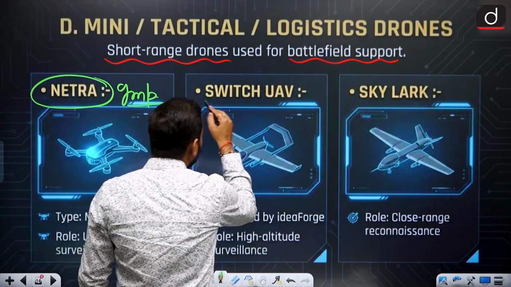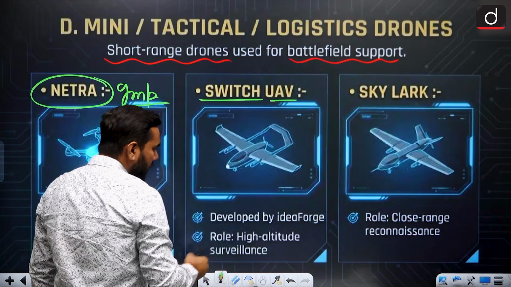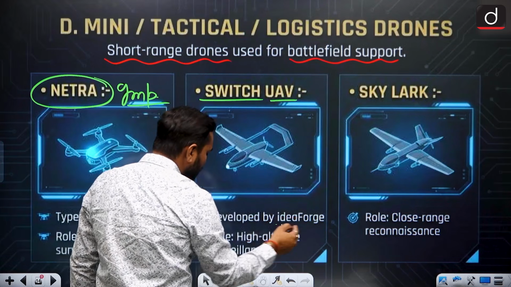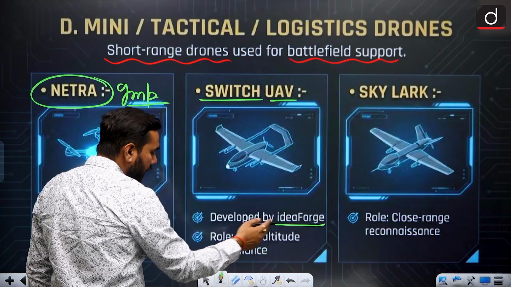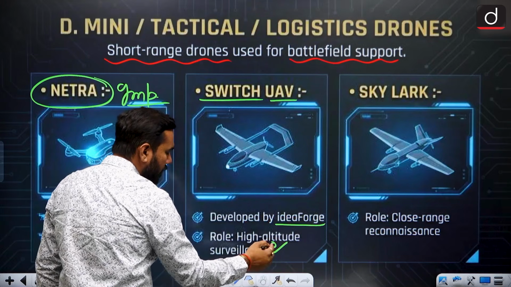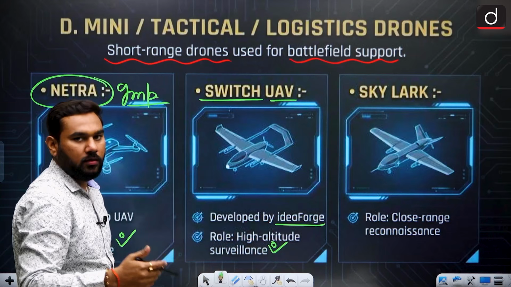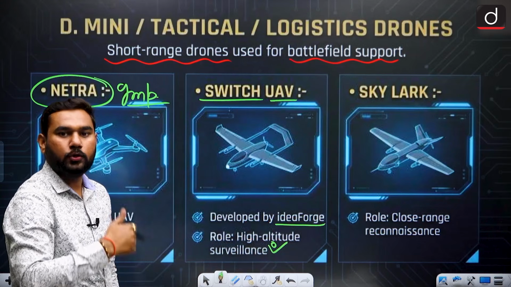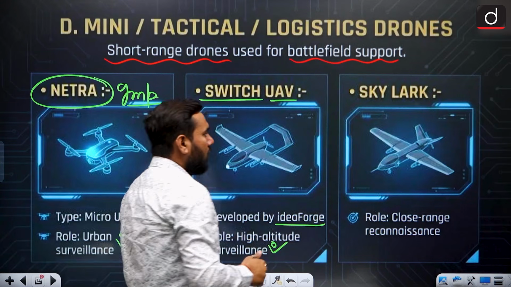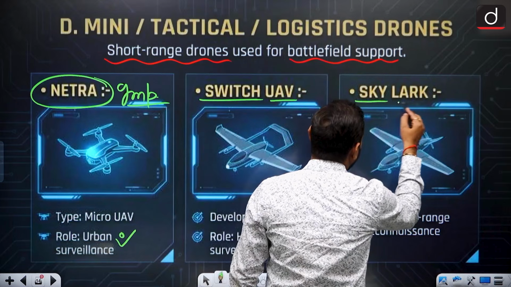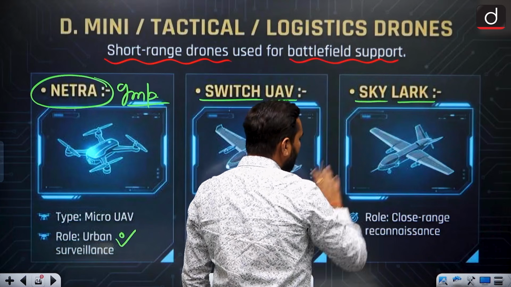Second one is your Switch UAV. It is developed by Idea Forge. Role, high altitude surveillance. This can be used for the mountainous region mostly because it can fly to high range. When we talk about the Skylark, this is again a very famous one.